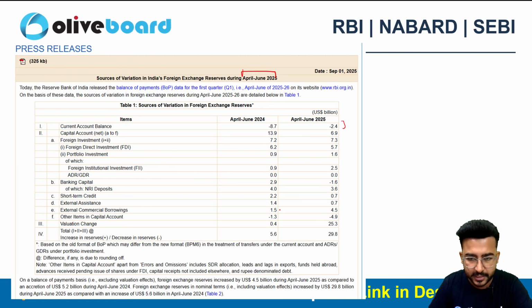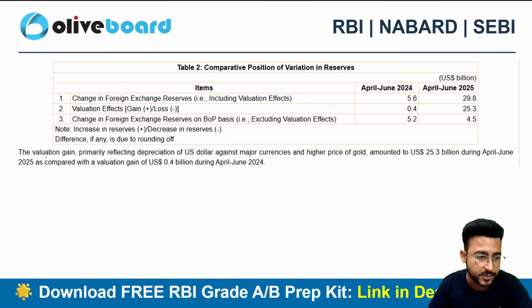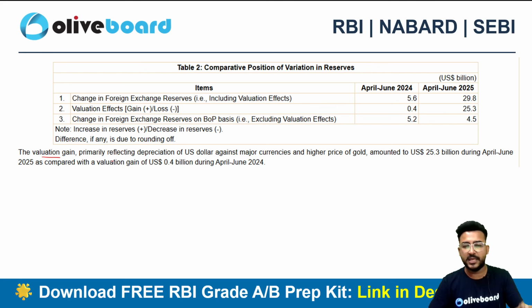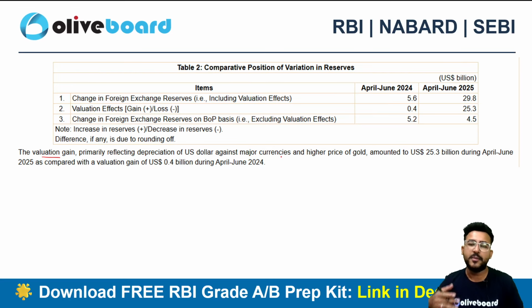So there is an increase in the external commercial borrowings. Plus, if we have a look at the valuation change, it used to be 0.4 and now it is 25.3. So why does the valuation change so much? They have given the reason as well. The valuation gain is basically reflecting the depreciation of the US dollar against the major other currencies, and the higher price of gold, amounting to rupees 25.3 billion. So these were the two driving reasons: depreciation of the USD against different currencies and the higher price of gold.